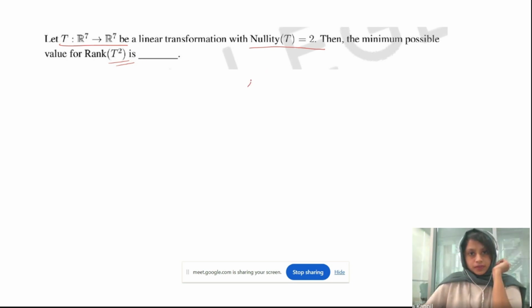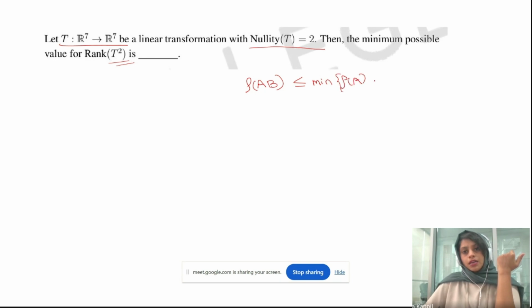Here, there is a standard inequality. Suppose A and B are any two matrices, the rank of their product should be less than or equal to the minimum of rank of A, comma, rank of B. This will be the upper bound, and its lower bound is going to be rank of A plus rank of B minus n.